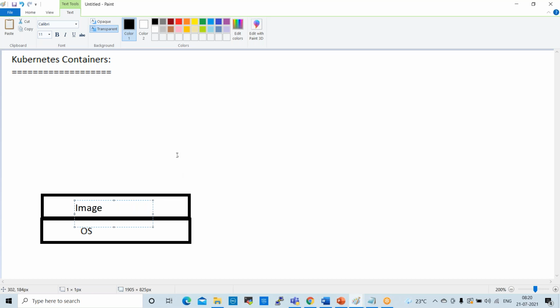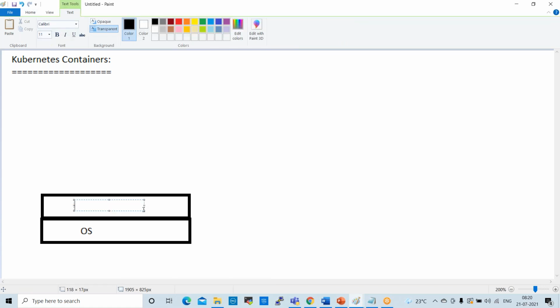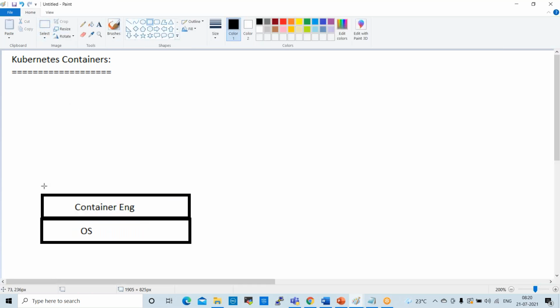Actually, for Kubernetes containers we should not call it an image, so I can remove this. So here we run the container engine, and on top of the container engine we deploy applications.